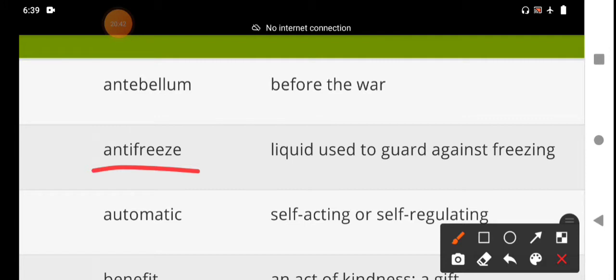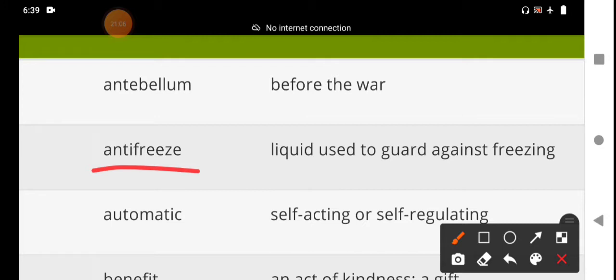Why should we add it to water? To lower the freezing point. Chiefly it is used in the radiator of motor vehicles. This is called antifreeze.